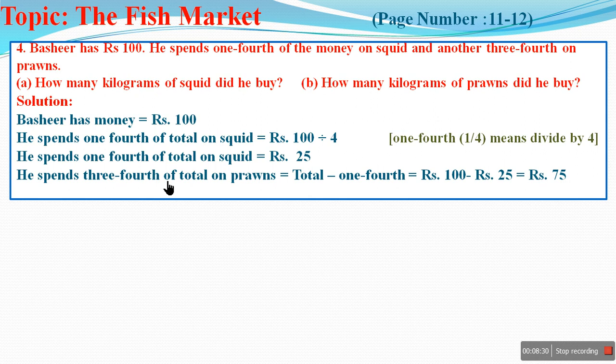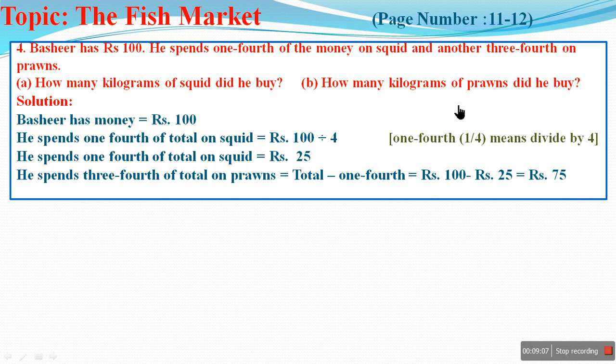He spends 3/4 of the total on prawn. Now, whatever remaining he has, he has spent on prawns. So in total he has 100, and how much did he spend on squid? Rupees 25. So 100 minus 25 is equal to 75. And on the other side, you can see if I subtract 1/4 from the total, the remaining is 3/4. So 3/4 is 75. So he has 25 for squid and 75 for prawns.